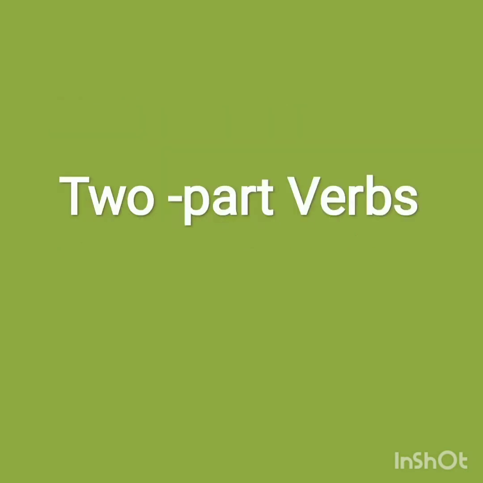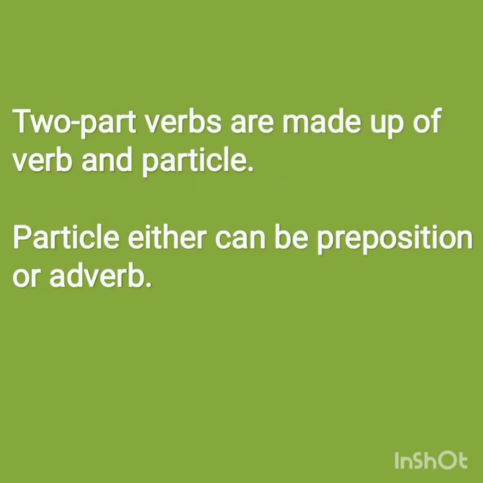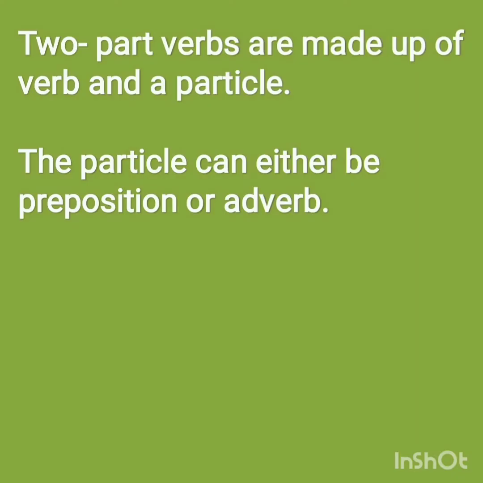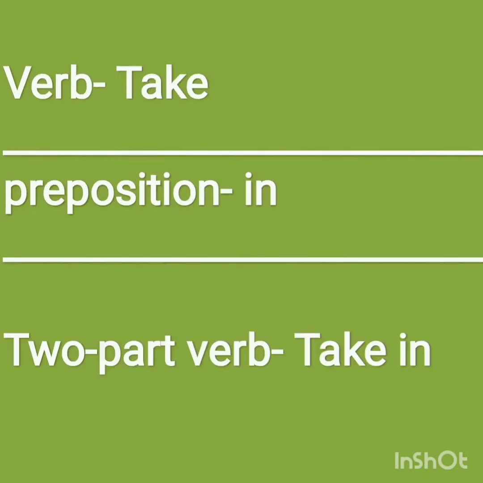Today's topic is two-part verbs. In this video, we will learn about two-part verbs. We can call them phrasal verbs also. So let me tell you the meaning of two-part verbs. Two-part verbs are made up of a verb and a particle. The particle can be either a preposition or an adverb. So if we want to make a two-part verb, for that we need a verb and a particle that can be a preposition or adverb. So let us take some examples.